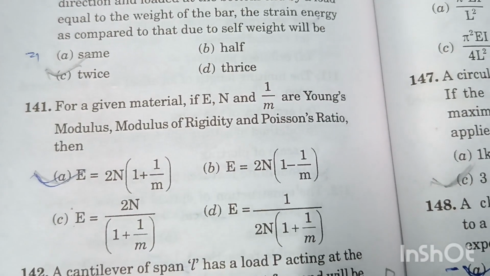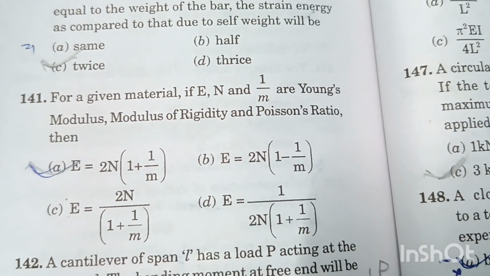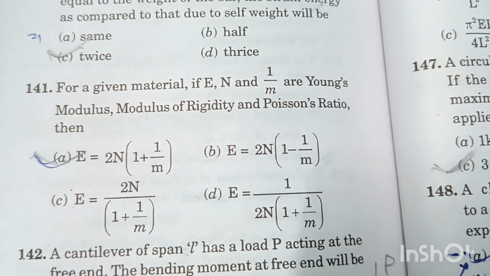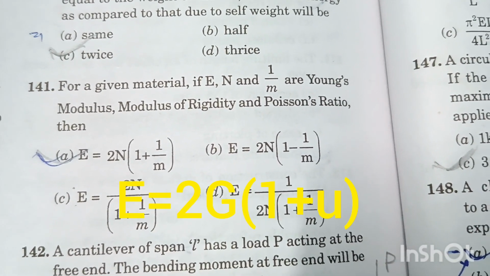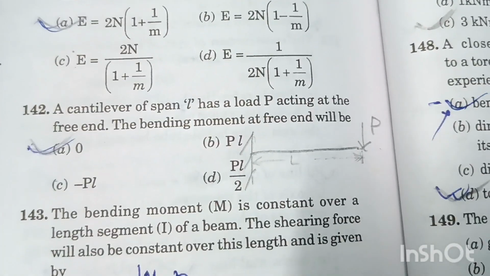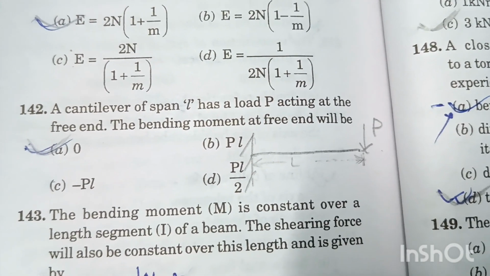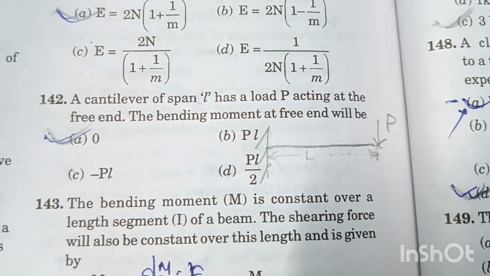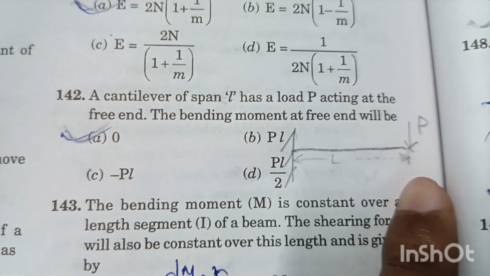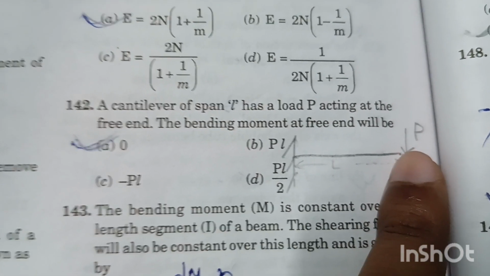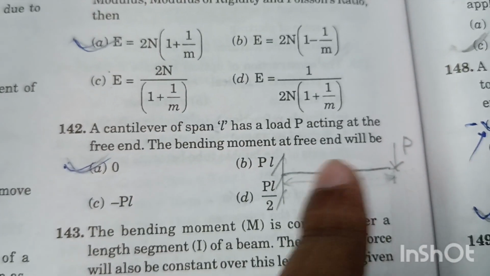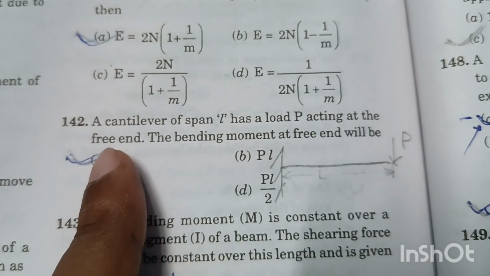Question number 141. For a given material, if E, N and 1 by M are Young modulus, modulus of rigidity and Poisson ratio, then their relation will be E equal to 2N into 1 plus 1 by M. Option A is the right answer. Question number 142. A cantilever beam of span L has a load of P acting at the free end. The bending moment at the free end will be. The cantilever beam has a load P at the free end, so what will be the bending moment at the free end? At the free end it will be zero. If it had asked for the fixed end, then at the fixed end it would be P into L. So option A is the right answer.